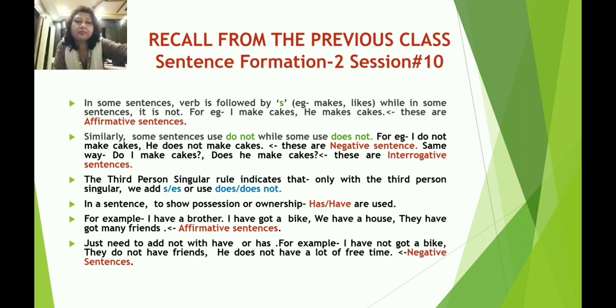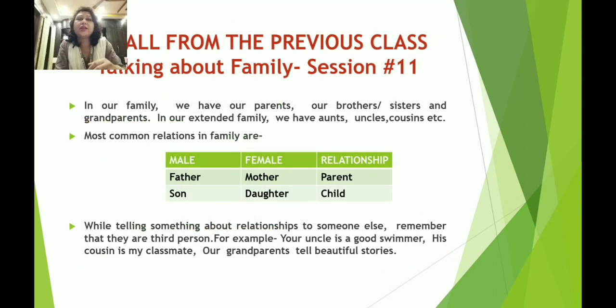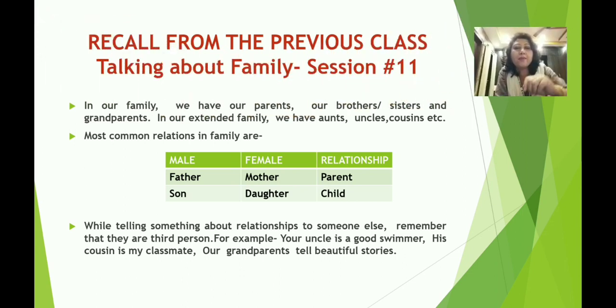Then we did session 11, where we talked about our family. In our family we have parents, brothers and sisters, grandparents.